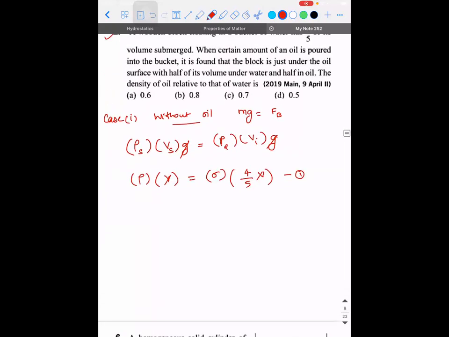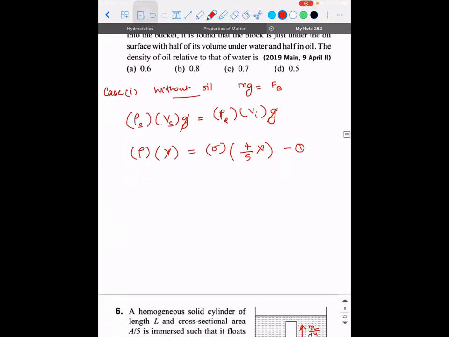Guys, is it clear? Now, what is happening in the second case? Can someone explain what exactly they are trying to say? We cannot say net buoyant force is decreased. See, initially, let's say this is the liquid of density sigma.